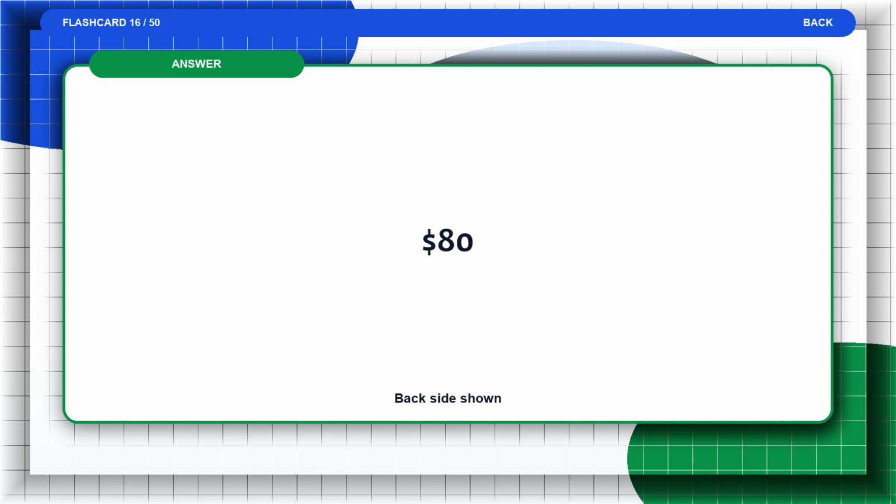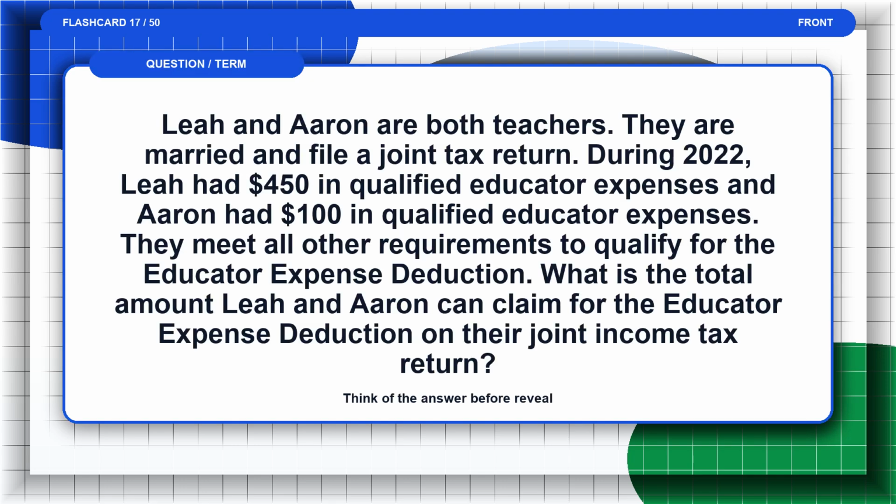The answer is $80. Flashcard 17. Leah and Aaron are both teachers. They are married and file a joint tax return. During 2022, Lee had $450 in qualified educator expenses and Aaron had $100 in qualified educator expenses. They meet all other requirements to qualify for the educator expense deduction. What is the total amount Lee and Aaron can claim for the educator expense deduction on their joint income tax return? Think of the answer before the reveal.